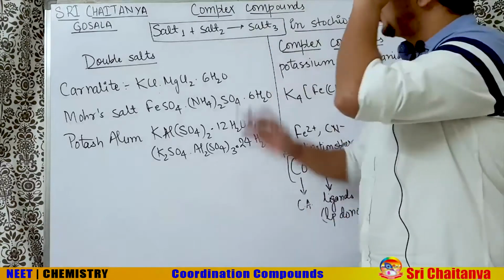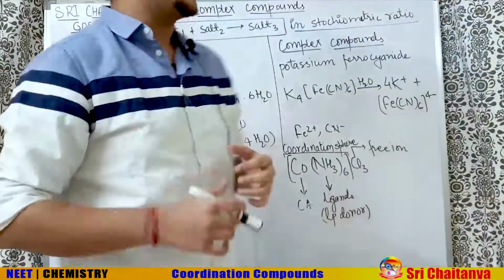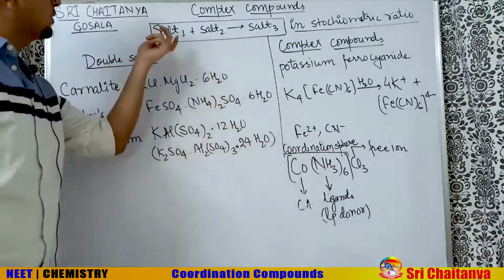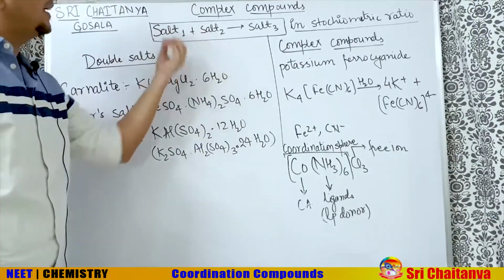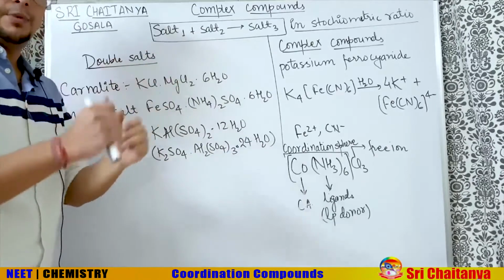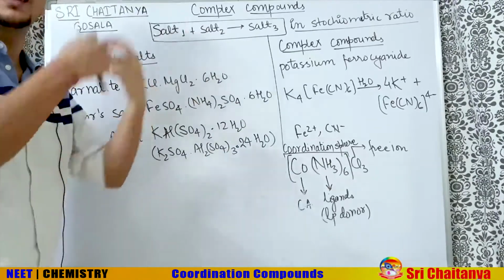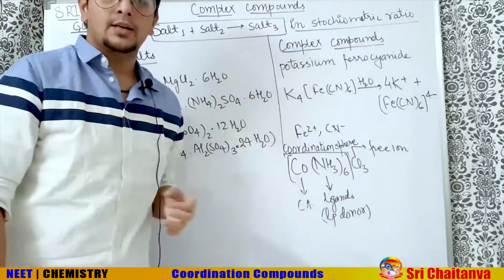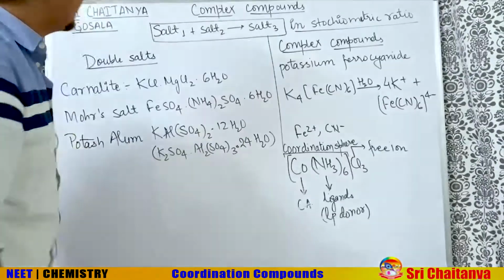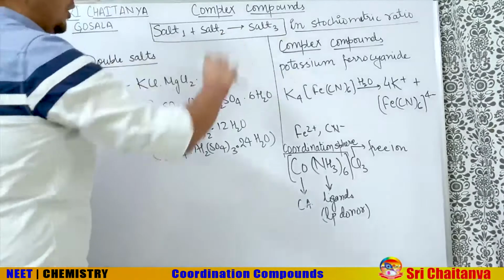So the complex compound, firstly, how do we get it? Initially, scientists found that some salt mixed with another salt to make a third salt. That means one stable compound reacts with another stable compound to make another stable compound, and they are mixing up in the stoichiometric ratio. So there were 2 classes defined. One was double salt and one was complex compound.